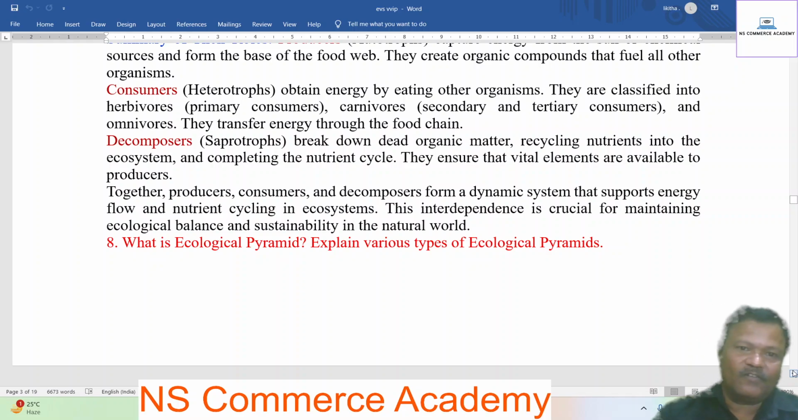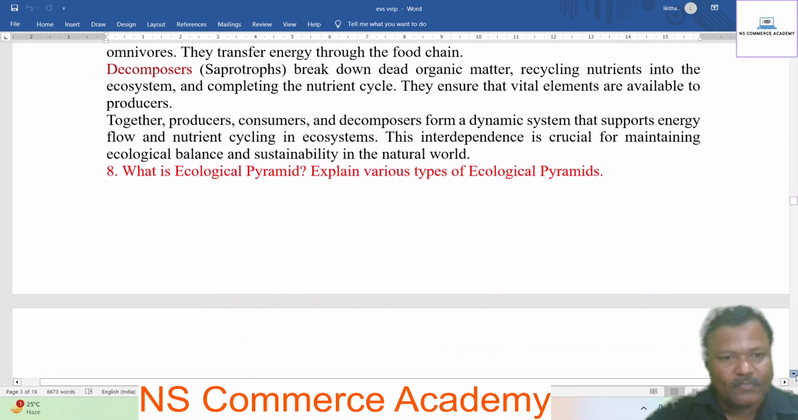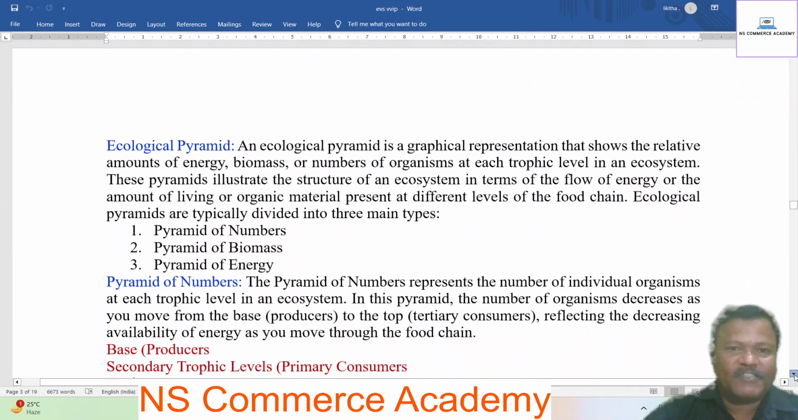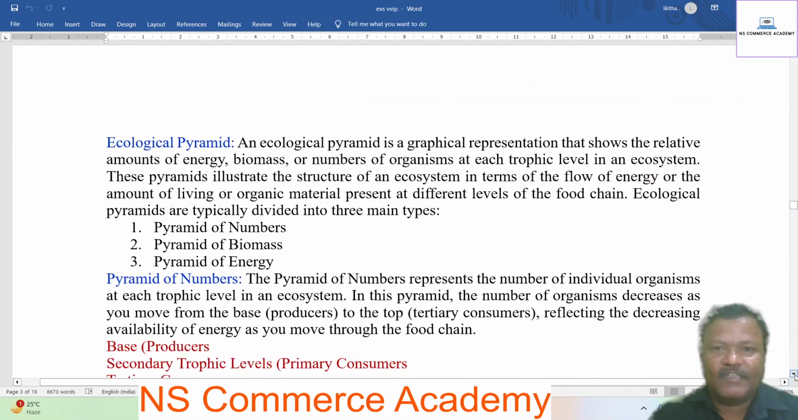What is an ecological pyramid? Explain various types of ecological pyramids. Ecological pyramids. An ecological pyramid is a graphical representation that shows the relative amounts of energy, biomass, or numbers of organisms at each trophic level in an ecosystem. These pyramids illustrate the structure of the ecosystem in terms of the flow of energy or the amount of living organic material present at different levels of the food chain.